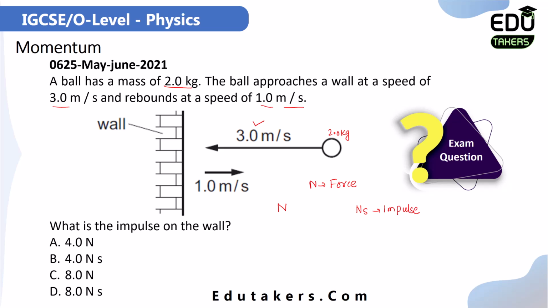It means option A, which is given in Newton, is incorrect, and also answer C, because here we have to calculate the impulse and impulse is measured in Newton second. So answer B or D, these are correct. To check which answer is correct, I have to solve this question. So let's see the answer and explanation for that.